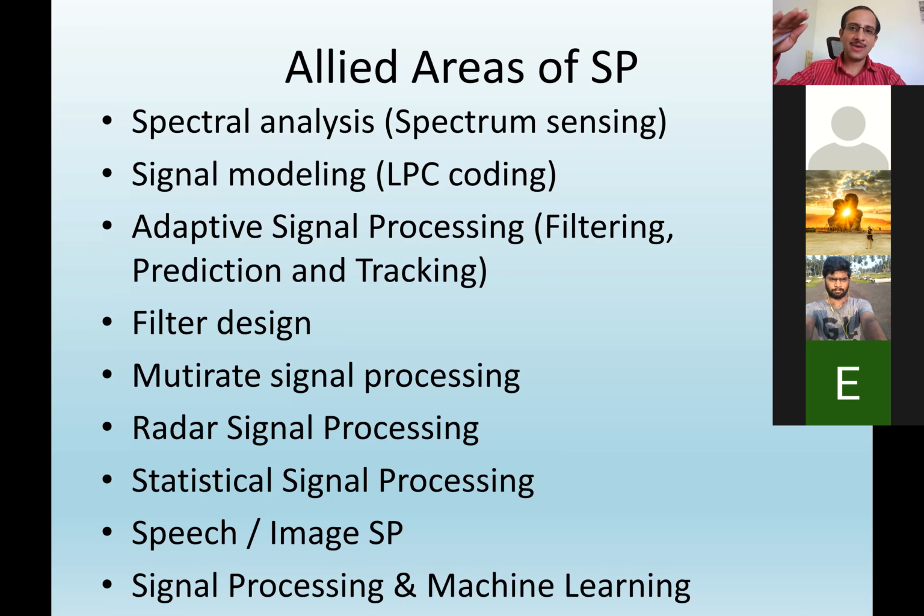That means a filter bank that samples, and a filter bank that reconstructs. Meaning that I need not have a single sampler. For each frequency band, I may have different samplers. So can I design like that, and will I get any advantage with that? All that is dealt with either in the multi-rate signal processing course, partially in the filter design course, mostly in the multi-rate signal processing course.